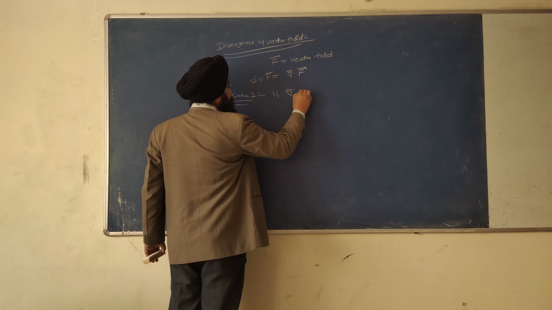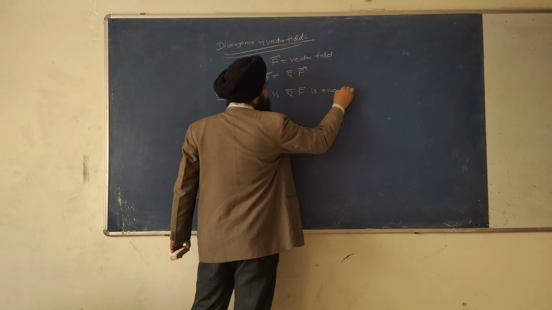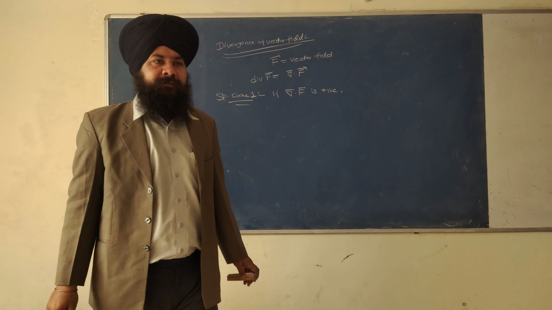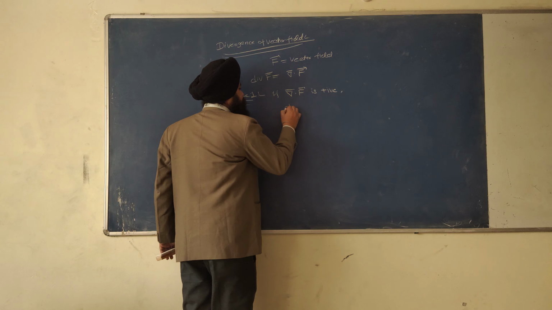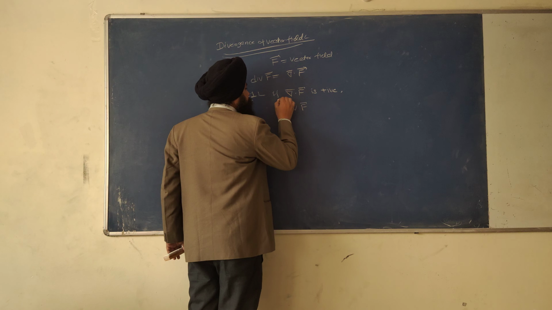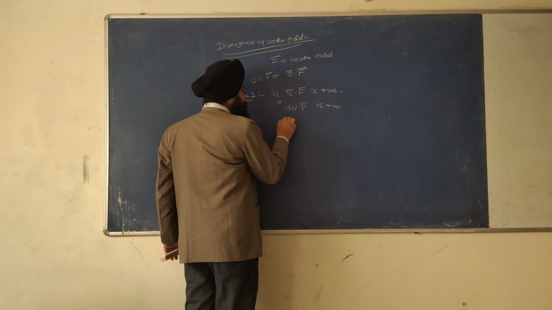If del dot F is positive, it means the divergence of F is positive.